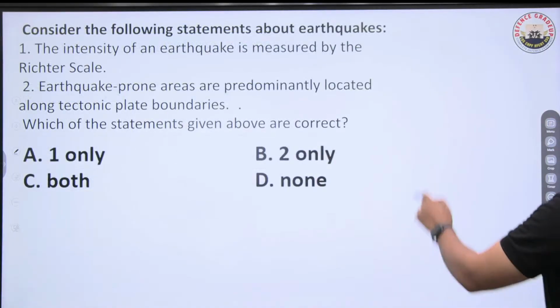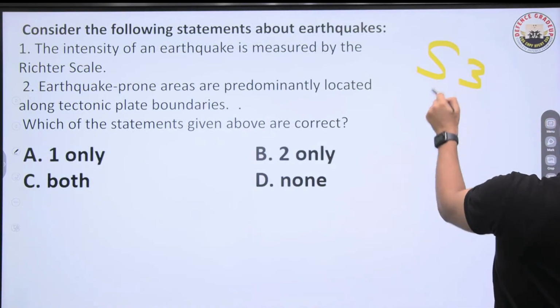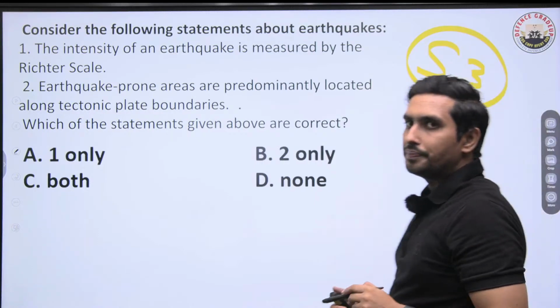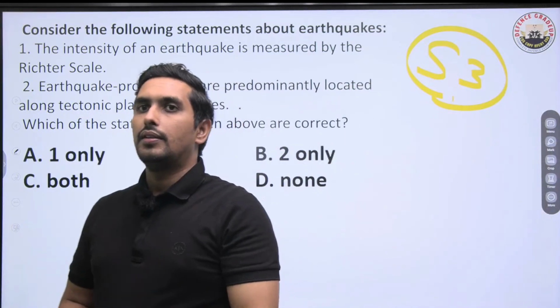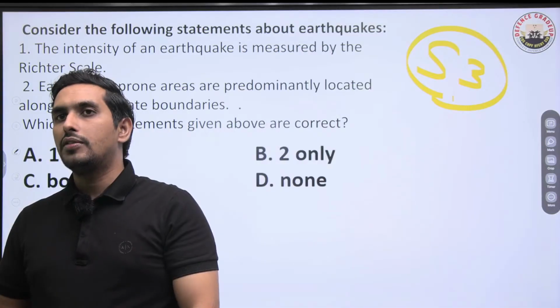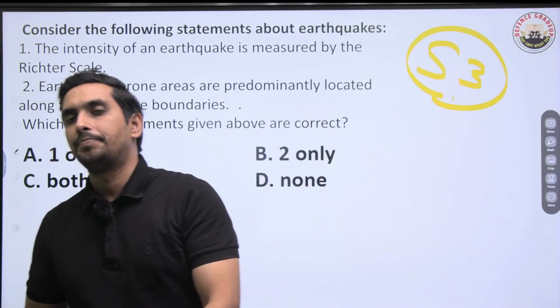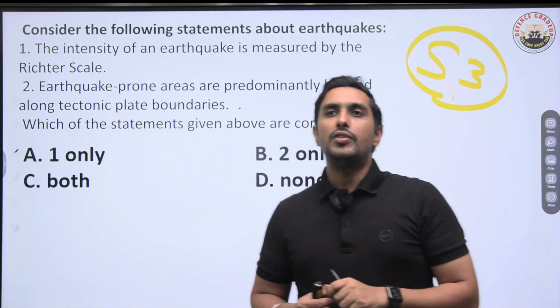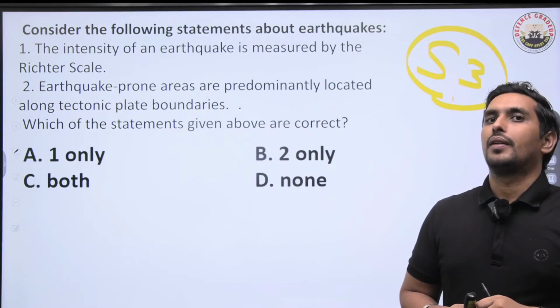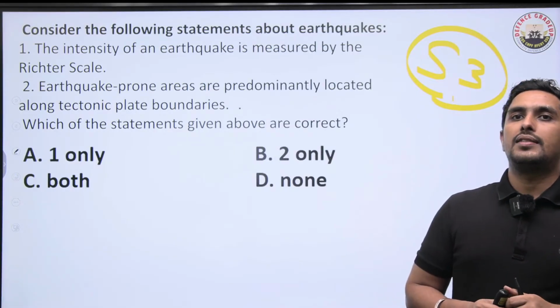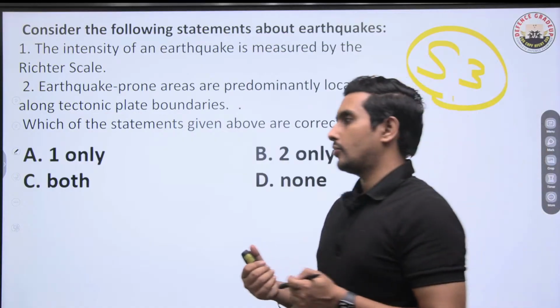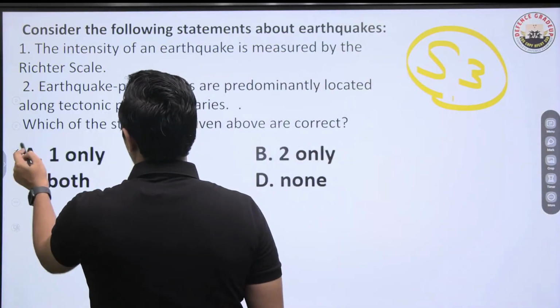Now question number 53 we have. That's the final question for the day. Tell me. So we have got two statements. Which of the following is correct? The intensity of the earthquake is measured by the Richter scale. The earthquake prone areas are located along the tectonic plate boundaries. So the second statement is surely correct, no doubt.